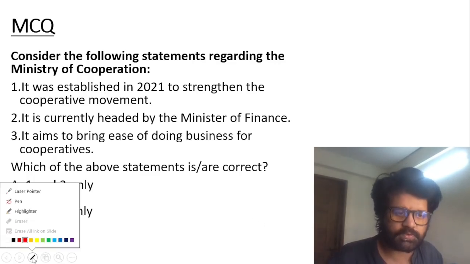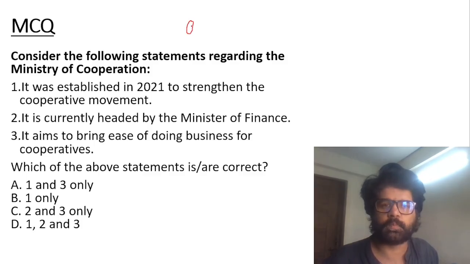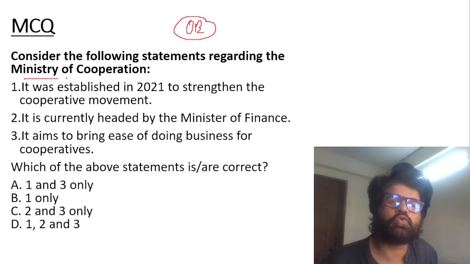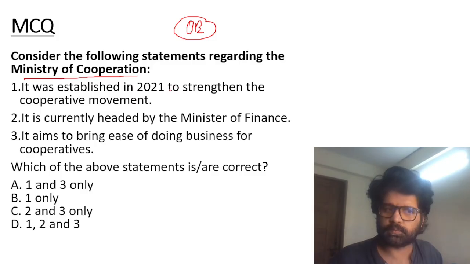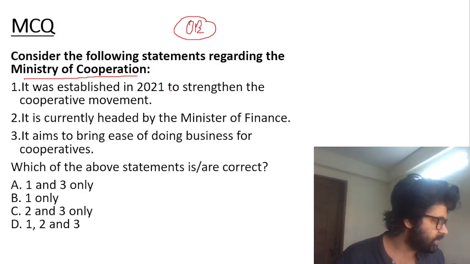Whenever you're solving these questions, try to go for option elimination. Consider the following statements regarding the Ministry of Cooperation. Read all the statements and try to do option elimination, and that will help you in solving this particular question.